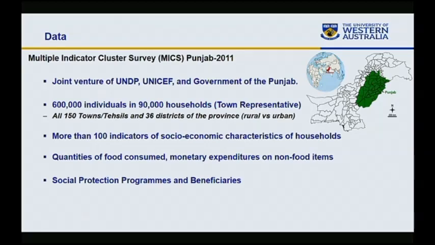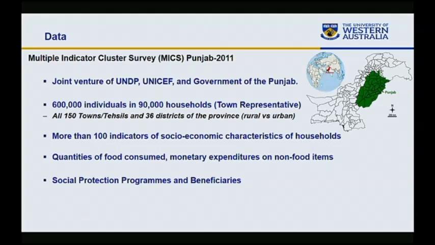It provides information on more than 100 indicators of socioeconomic well-being of households. More importantly, it provides information on quantities of food consumed and monetary expenditures on non-food items. So we can construct our dependent variable, consumption expenditure, from this information based on the prices.